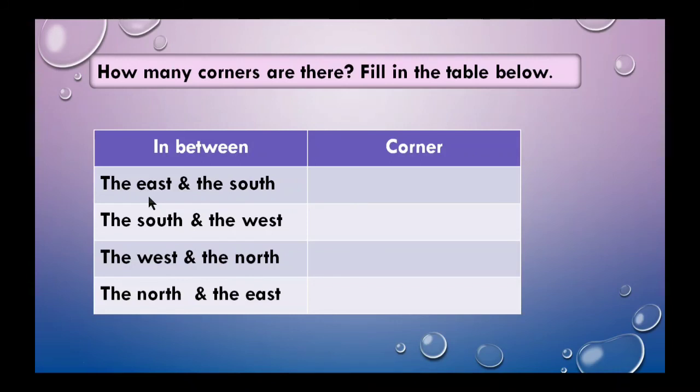What is the corner in between east and south directions? Yes, southeast corner. In between south and west directions we can see southwest corner. In between west and north directions we can see northwest corner. In between north and east directions we can see northeast corner. Okay children?